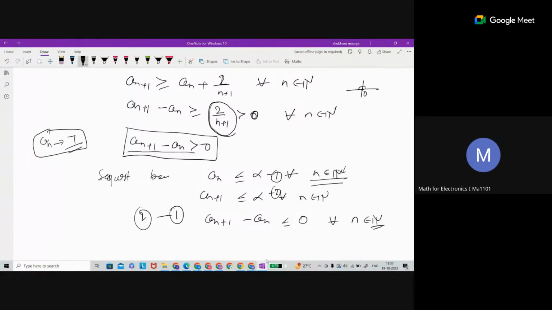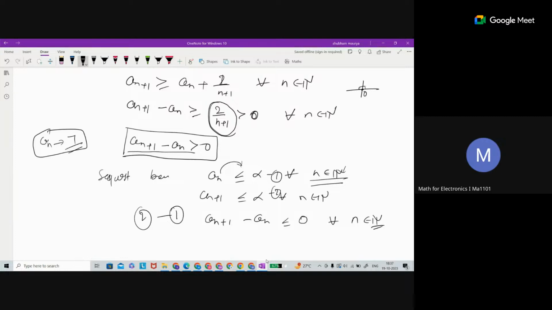That's why the bounded thing is there. What does bounded mean? For all n, this could happen. Even if I take a much larger bound, like if some term is greater than some other term, I am taking that larger alpha. I am assuming it is large enough that this is true for all n.